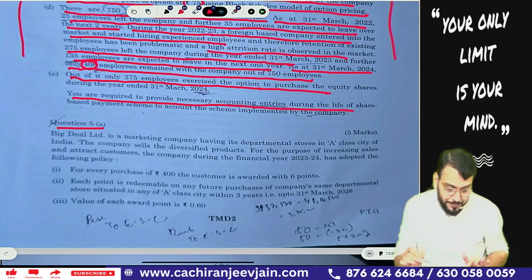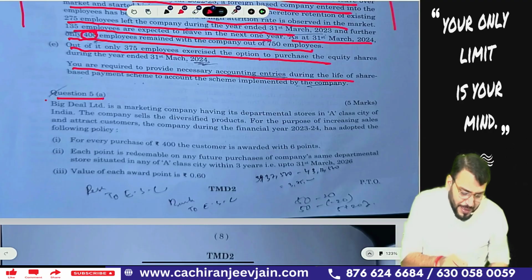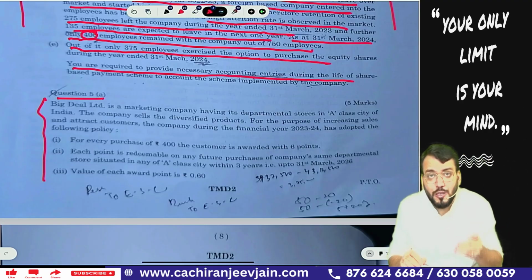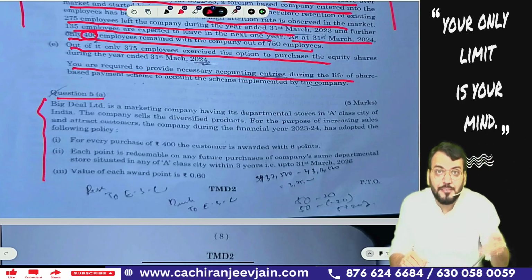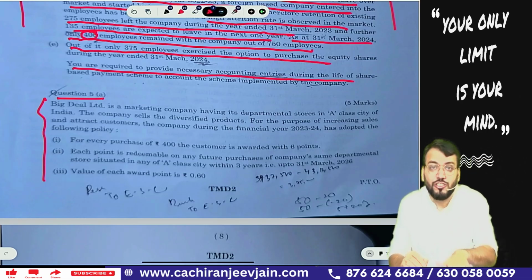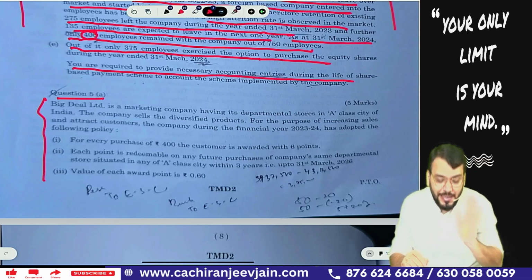Question number 5A. This 5A is also related to one of the questions in my expected list, related to award point. I used to say in the class that this is an expected question, and now a similar question has been asked. Not exactly the same, but the calculation part is the same.